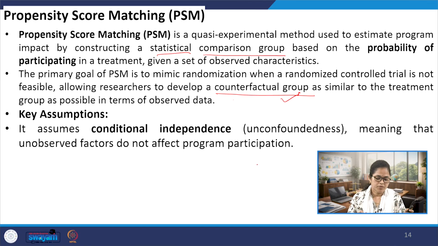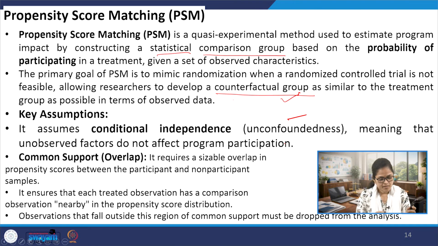We already discussed that there are some observed factors and some unobserved factors. That is known as unconfoundedness. But if the unobserved factors affect the program participation, it leads to bias. That is what is known as confoundedness.